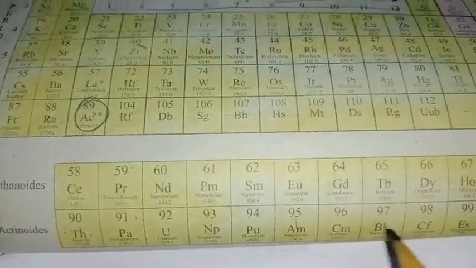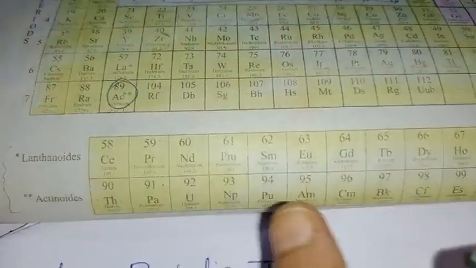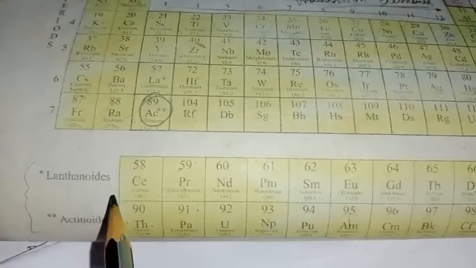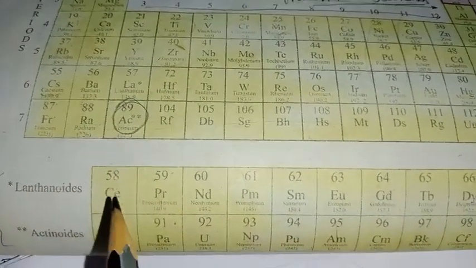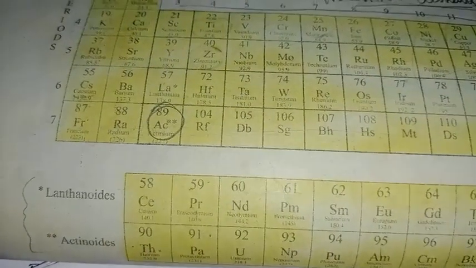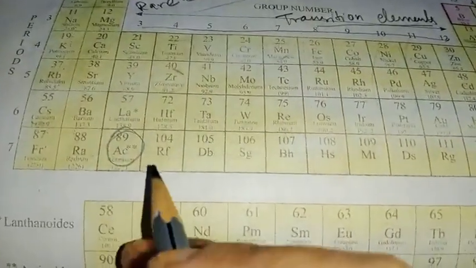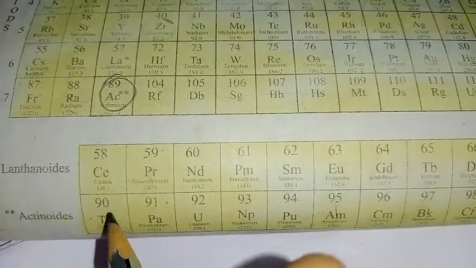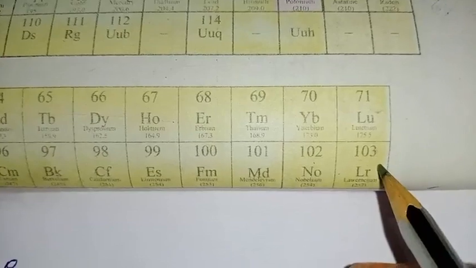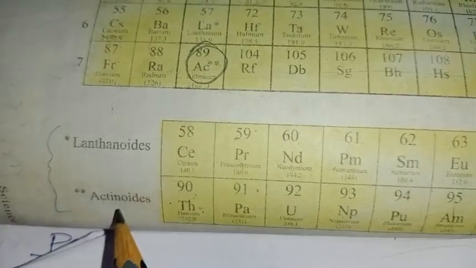At the bottom of the periodic table, the first series of elements that comes after lanthanum, atomic number 58 to 71, are called the lanthanide series, or just the lanthanides. Similarly, after actinium, from atomic number 90, thorium, to 103, lawrencium, these elements are called actinoids or the actinoid series.